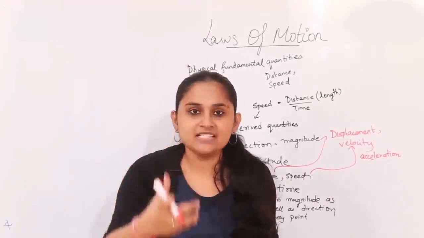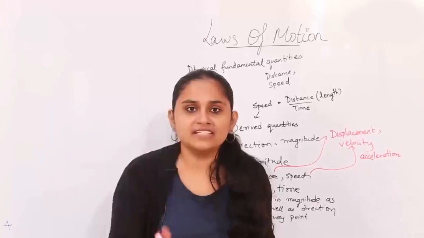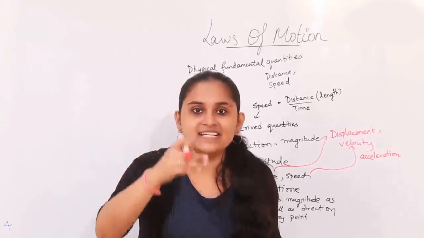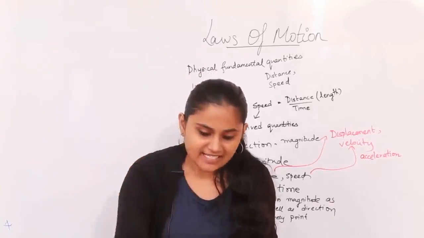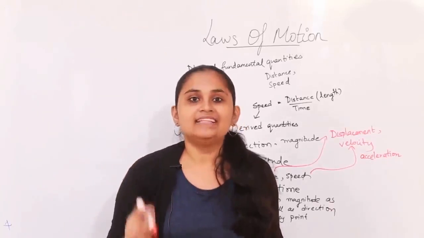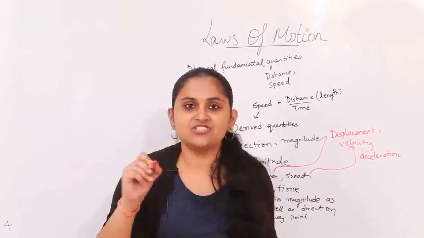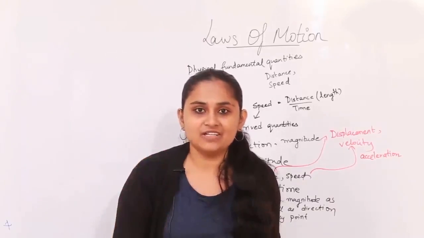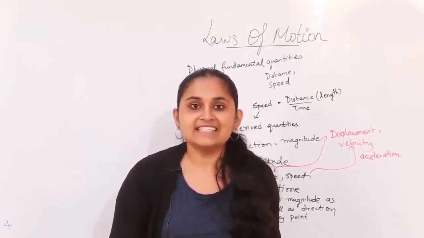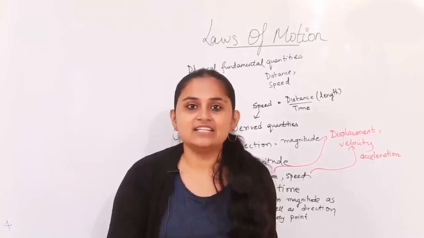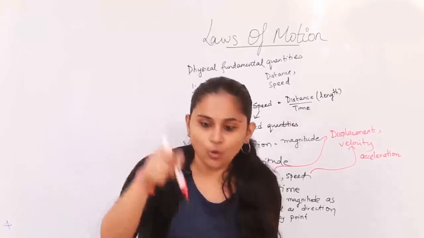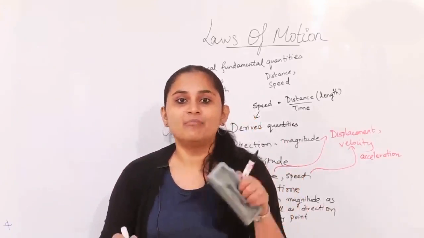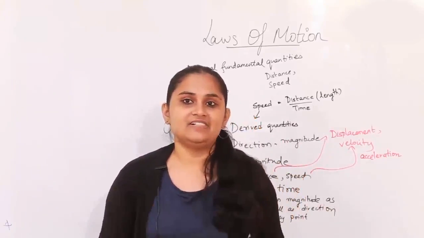And since the apple is falling, there is a velocity at every point, and the velocity is increasing until it reaches the ground. Because there is a change in velocity at every point, this acceleration is defined by Newton as gravity, which is pulling the apple towards the earth's surface. So the acceleration in this particular case is gravity.